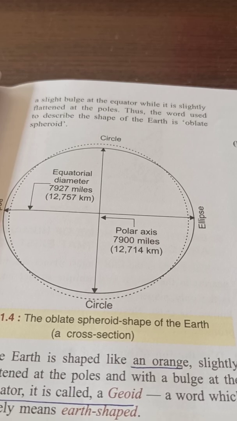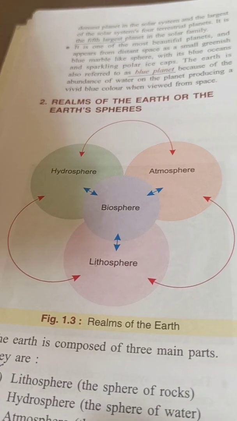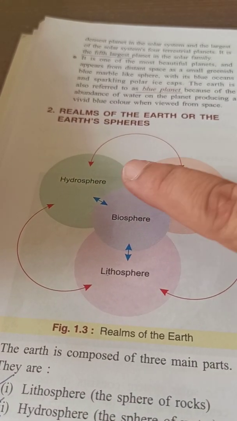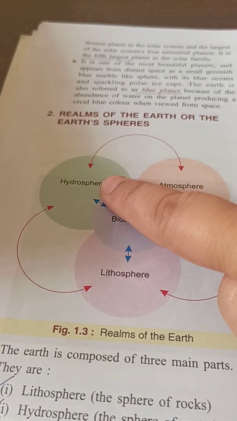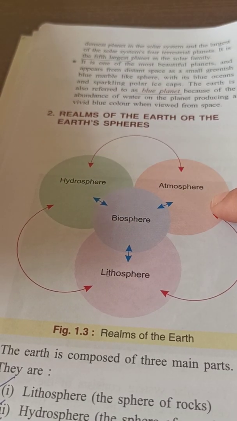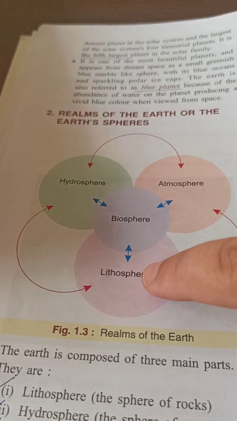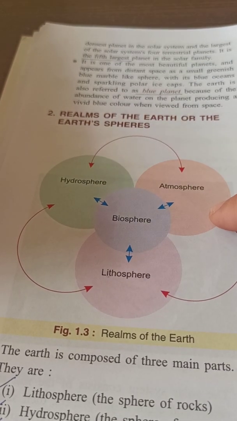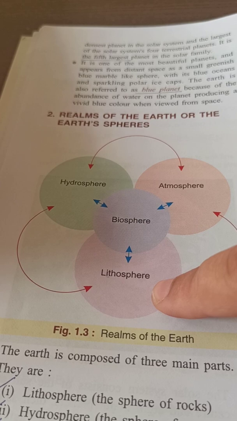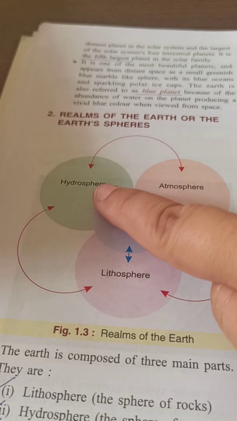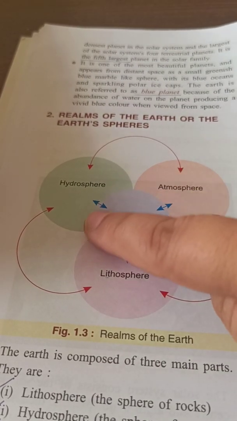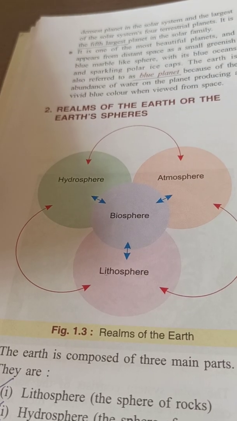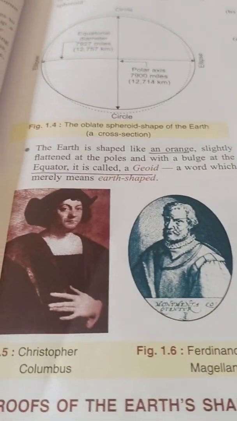Now Earth is composed of 3 parts, which we call realms. Realms of the Earth or the Earth spheres. You can see the picture. Lithosphere, sphere of rocks. Hydrosphere, sphere of water. Atmosphere, sphere of air. So lithosphere, hydrosphere, atmosphere. Clear, children? Litho, land, rocks. Hydro, H2O, water. Atmosphere, air. Clear? So it consists of 3 realms. So realms, one by one we are going to discuss.